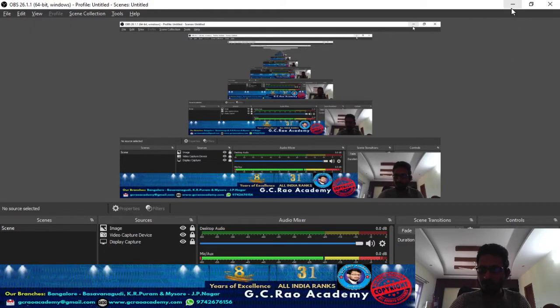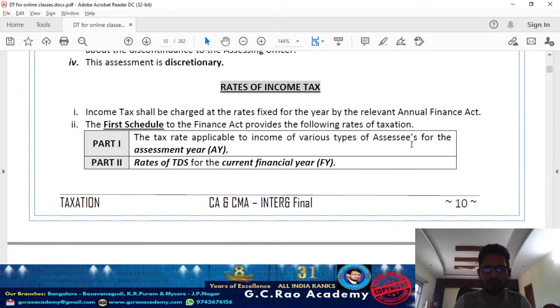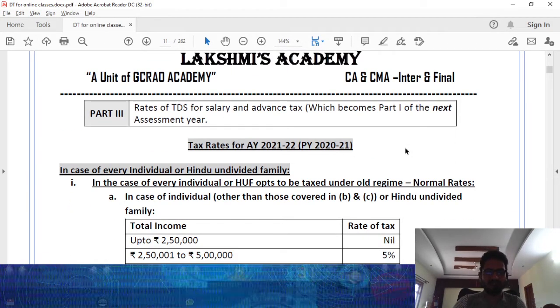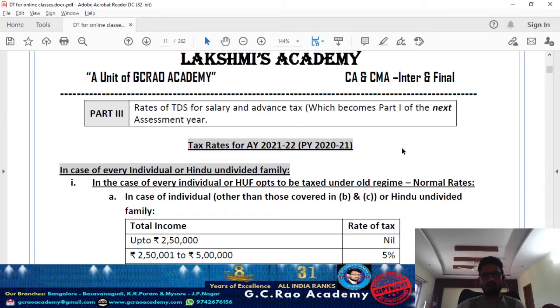So let's move on to the rest of the syllabus which is left over. Let's look into the rates of income tax which are applicable. Basically, what are the rates of tax which are applicable? General rate as well as the specific rates. First, look into the general rate of tax which were brought in by Finance Act 2020.